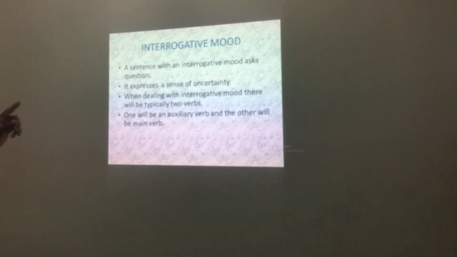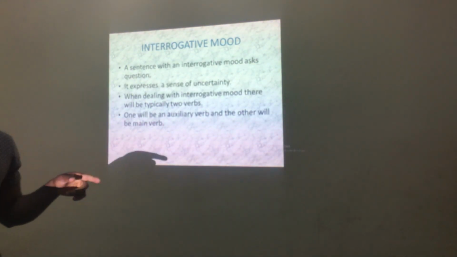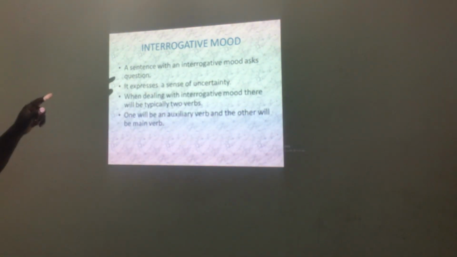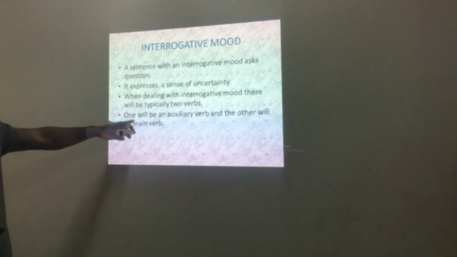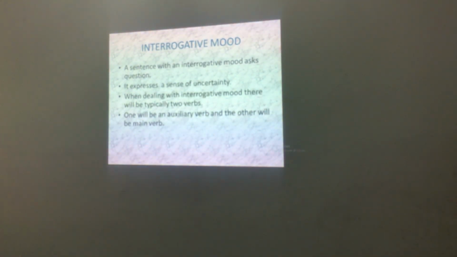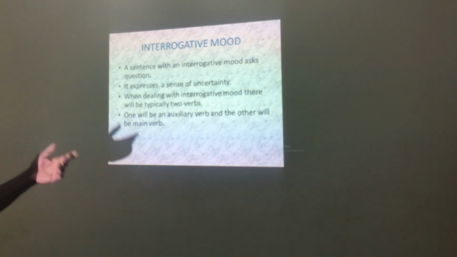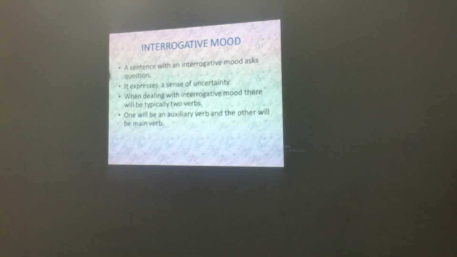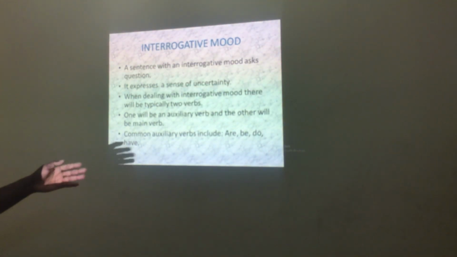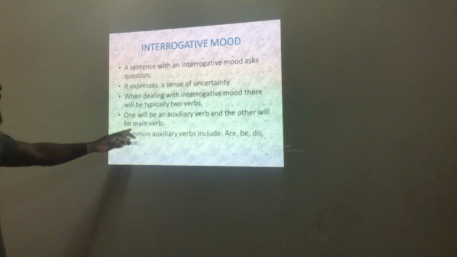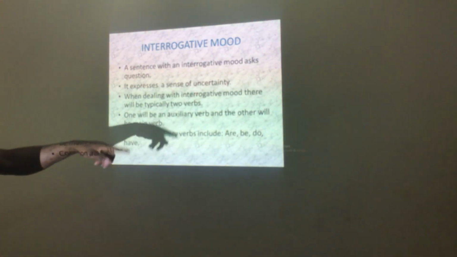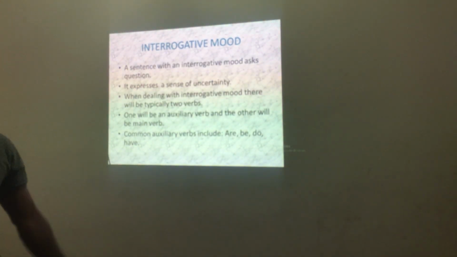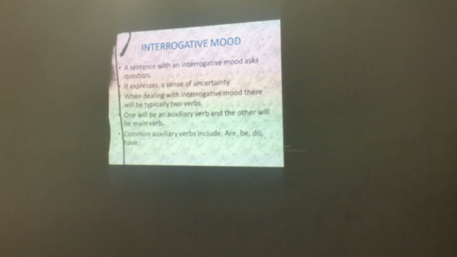Now, secondly, one will be an auxiliary verb and the other will be the main verb. So those are the 2 verbs you will need in this kind of mood, okay? The first verb will be the auxiliary verb, which is a helping verb, and the second verb will be the main verb. I'll give you examples of each of these as we move, okay? Now, common auxiliary verbs include are, be, do, have, is, and so on. We have many of them.